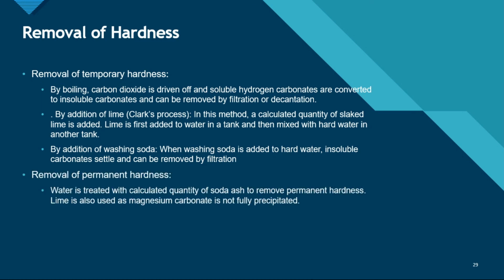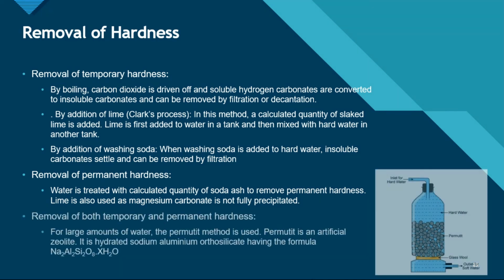Now let's discuss permanent hardness. Water is treated with a calculated quantity of soda ash to remove permanent hardness. Lime is also used, as magnesium carbonate is not fully precipitated, for removal of temporary and permanent hardness. For large amounts of water, the permutit method is used. It is hydrated sodium aluminium orthosilicate having the formula Na2Al2Si2O8·nH2O.